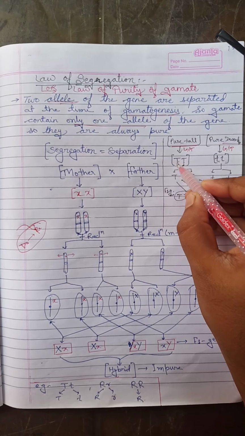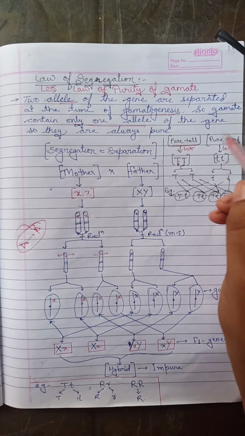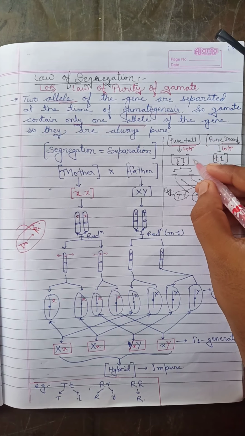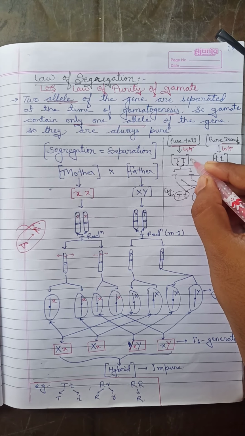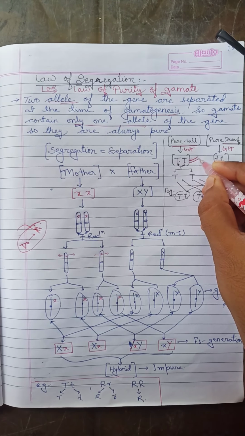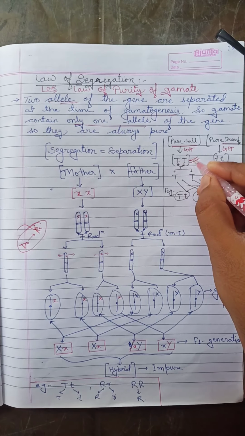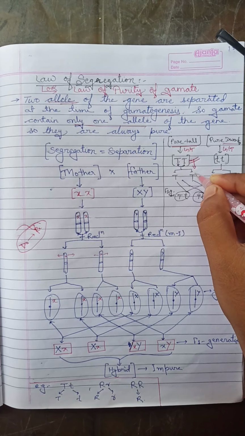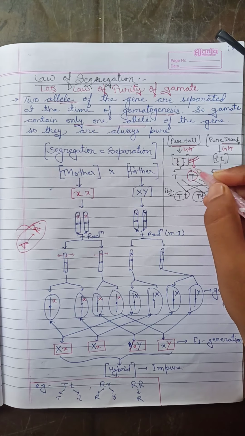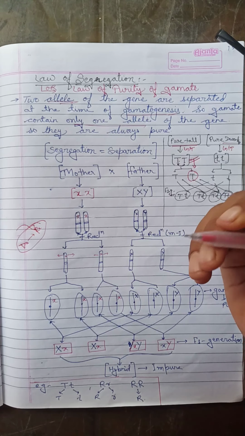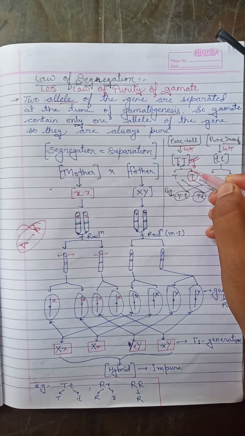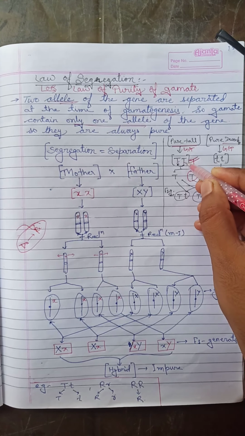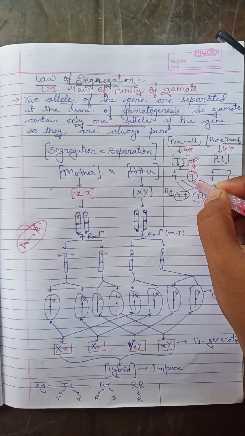Look at this capital T capital T. Suppose this is not the gametic stage; it will produce gametes after meiosis.